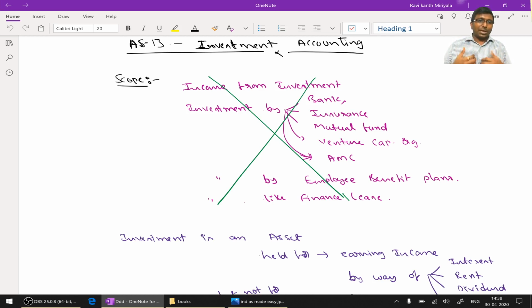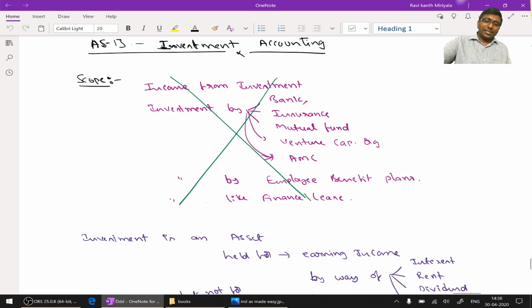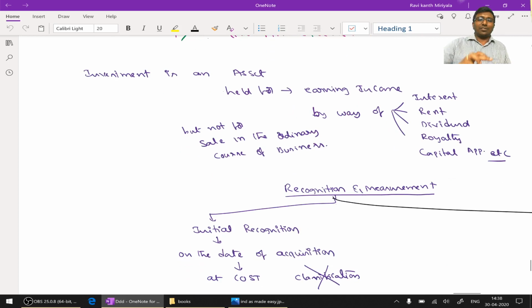Got my point? But here it is held for. Suppose I buy laptops and sell laptops, that is held for sale, then it is inventory. That's why read the definition carefully. From the definition you can make out the purpose is important for the classification of an asset. So when can you say an asset is an investment? An investment is an asset which is held for earning income by way of interest, rent, royalty, capital appreciation, etc., but not held for sale in the ordinary course of business.